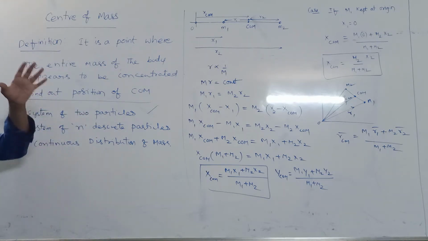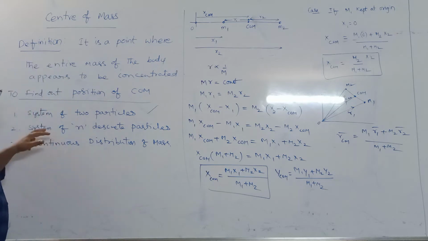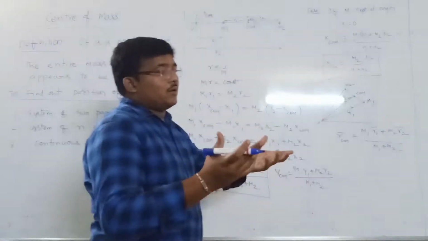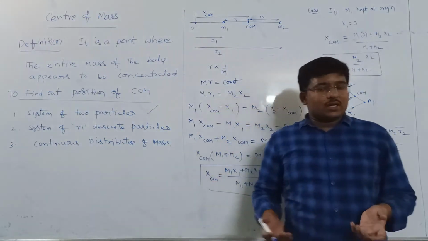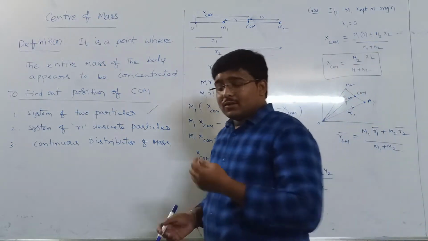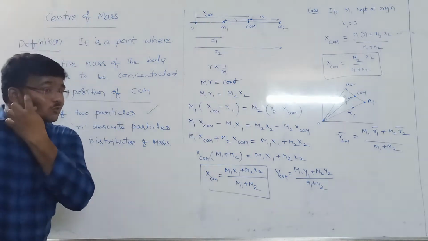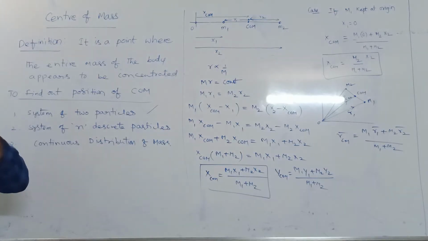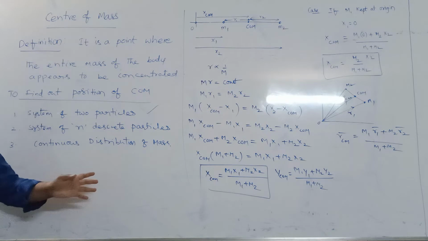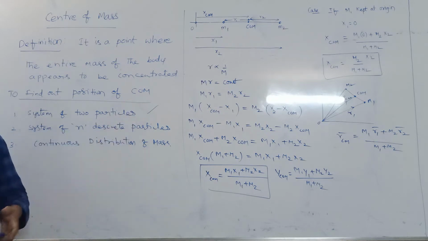Now we'll go to a system of n discrete particles. If the system has n, not just 2, but more, like 3, 4, 5, 6 particles, then where is the center of mass position? Here we have taken 2, and we now take a number of particles.